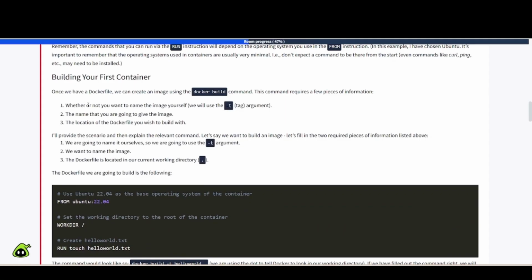Building your first container. Once we have a Docker file, we can create an image using the docker build command. This command requires a few pieces of information. Number one, whether or not you want to name the image yourself, we will use the -t, then tag argument. Number two, the name that you are going to give the image. Number three, the location of the Docker file you wish to build with.